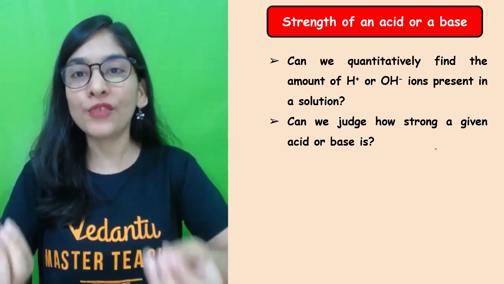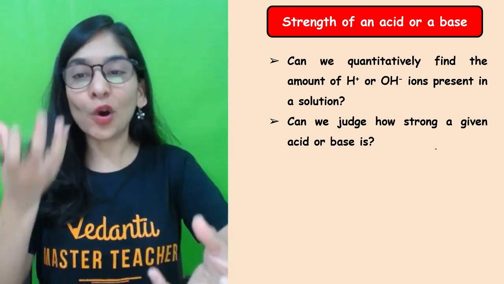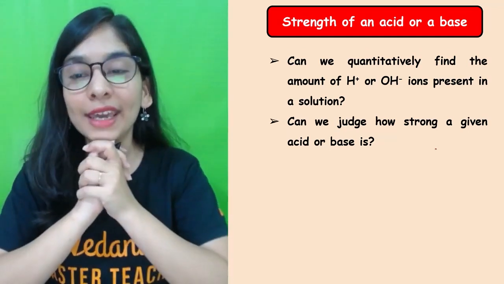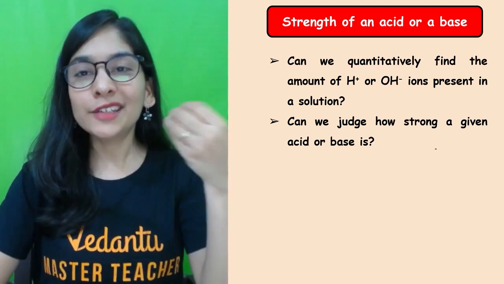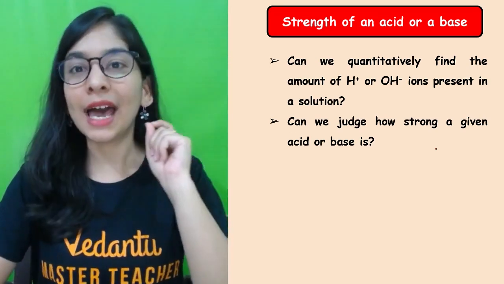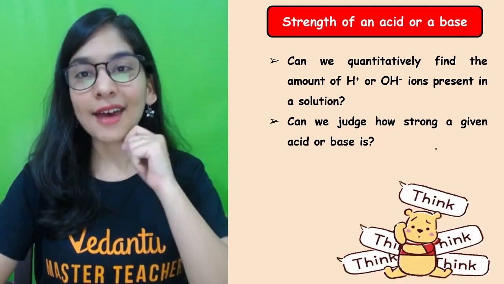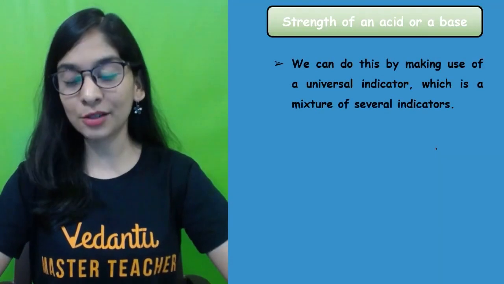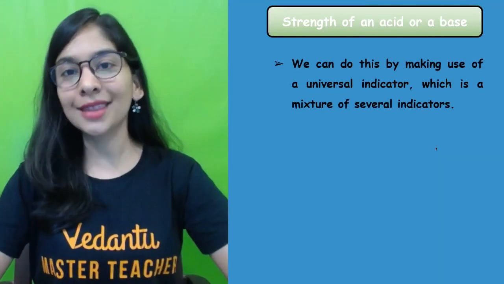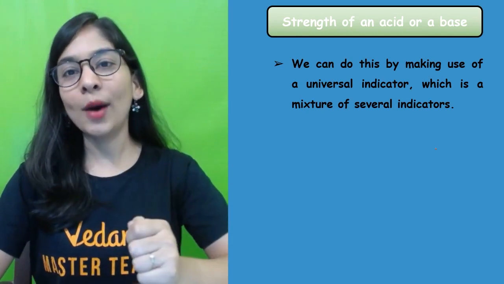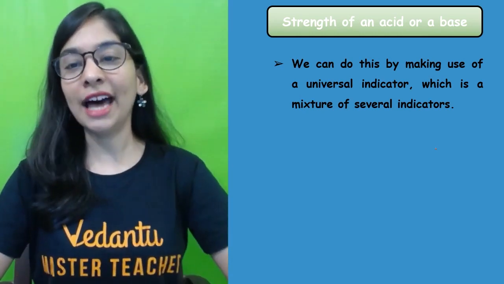Quantitatively, we'll be able to find how much H positive and H negative there is. Can we judge how strong an acid and base is by knowing some particular formula in mathematics, and then we'll have our answer? So yes, I think that's definitely possible. How is that possible, students? Let's talk about two methods: one in the laboratory, how we can judge that by seeing it, and one in which we can calculate it mathematically.